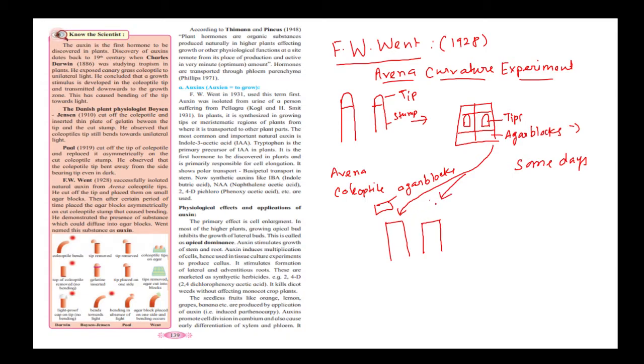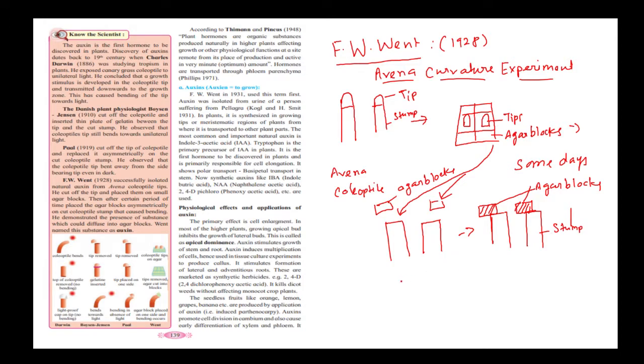Asymmetrically means like this. This is the stump, and then he put the agar block asymmetrically. So this is your agar block. Partial covering is called asymmetrical placement. So these are the two agar blocks, and this is the stump.